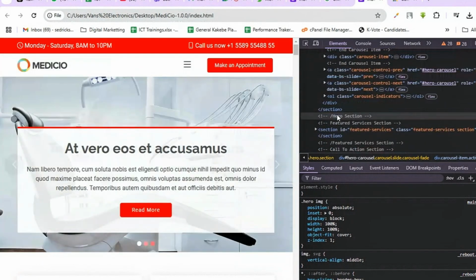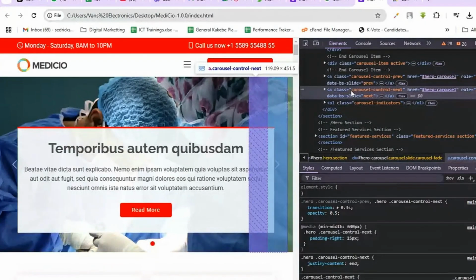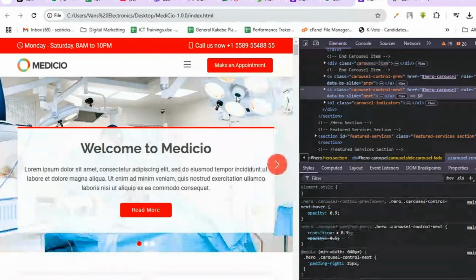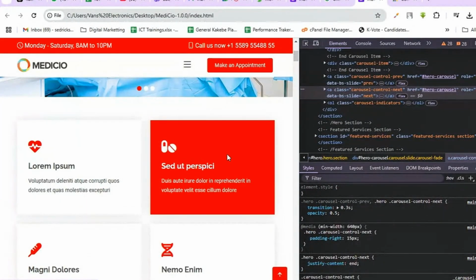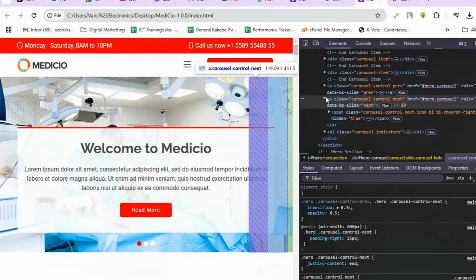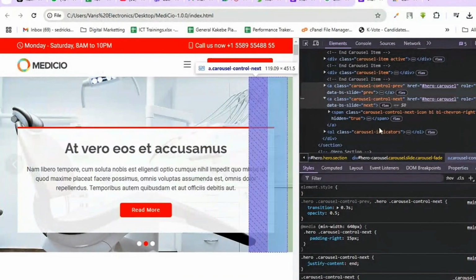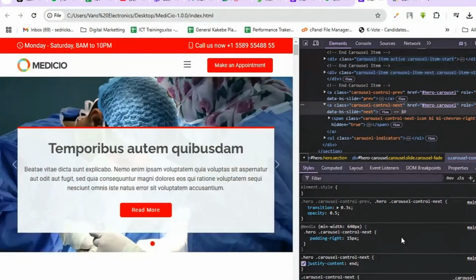Now, if I scroll down and I come to, let's say, this section, Carazzo, you see it highlights where the Carazzo is. Even if I come on the website itself and I click on it, it takes me to where the code is. That is what they call inspecting a website. What you see here is the HTML of the website, and what you see down here is the CSS of the website.